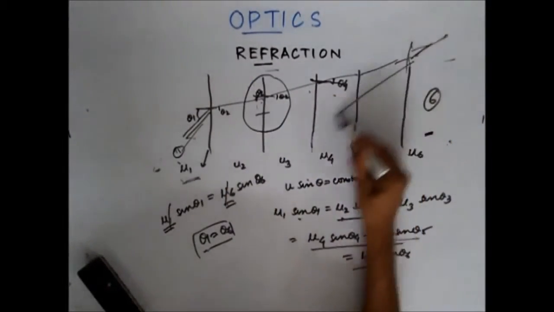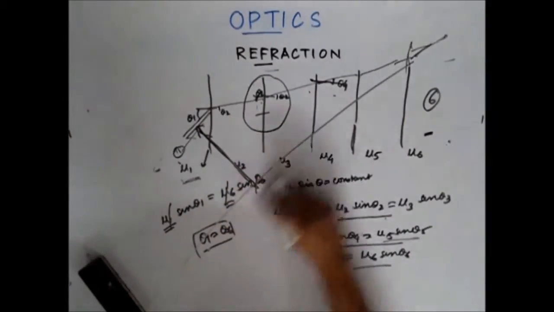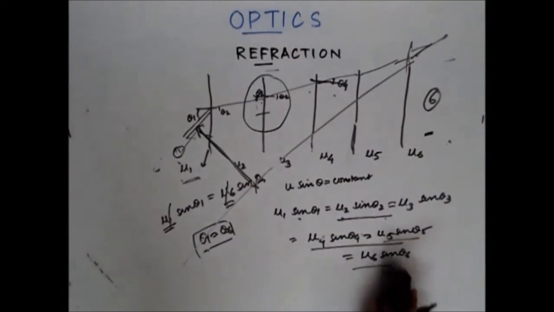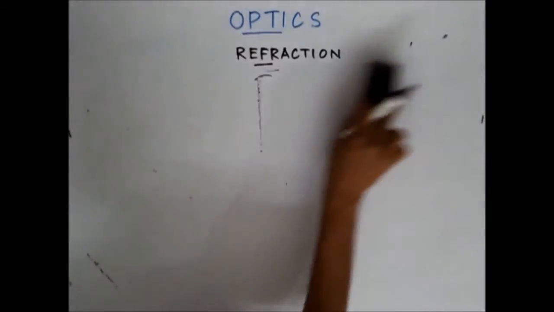Only what happens is there is a lateral shift. Here you have a lateral shift occurring. The ray has emerged parallel to the incident ray, but there is a lateral shift. Now let's find the lateral shift when we have one medium only.